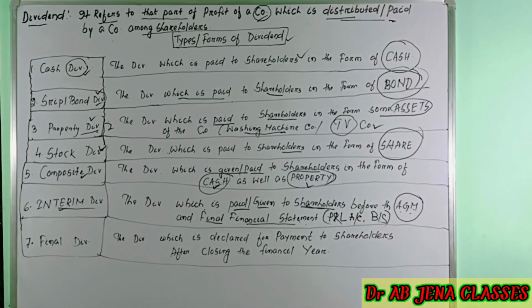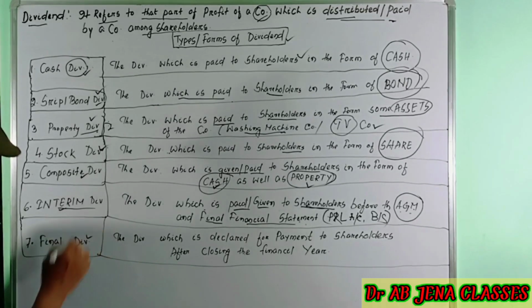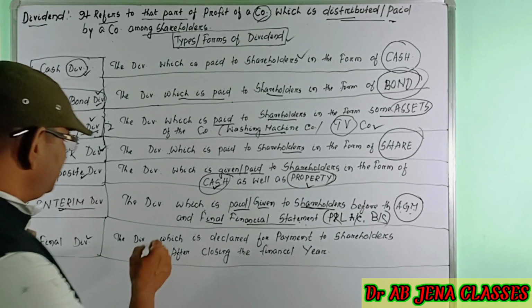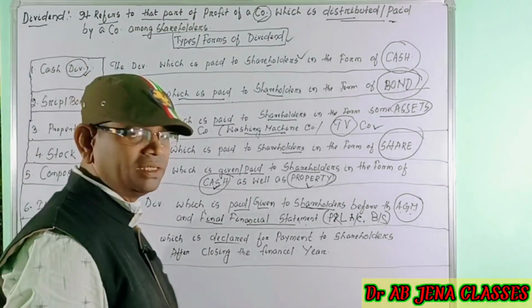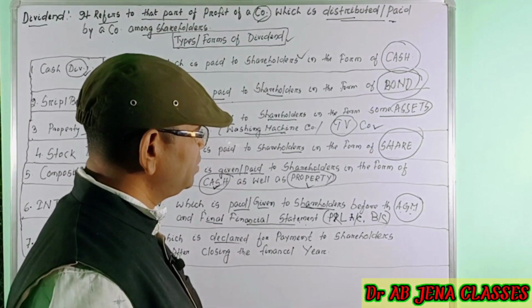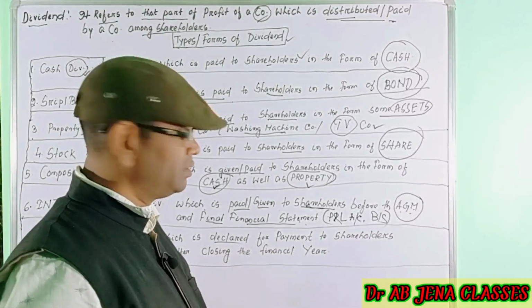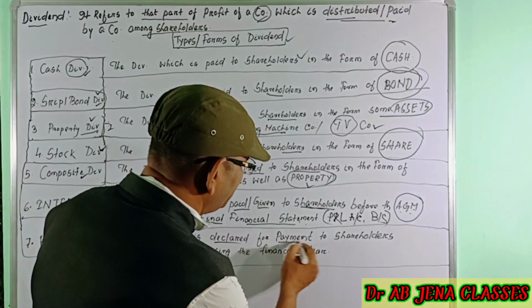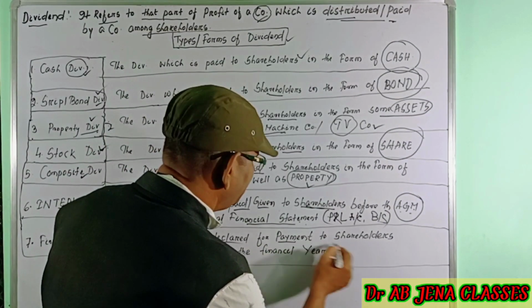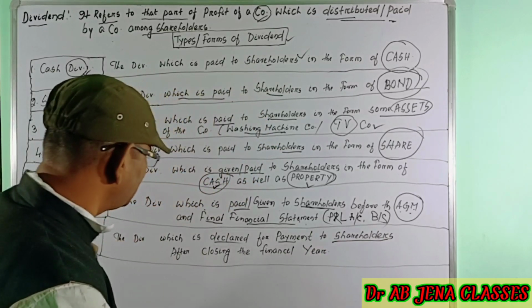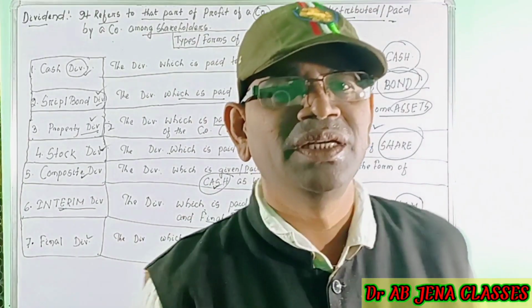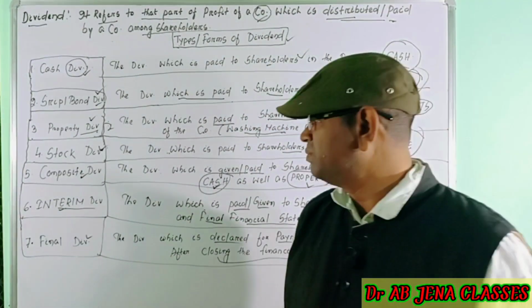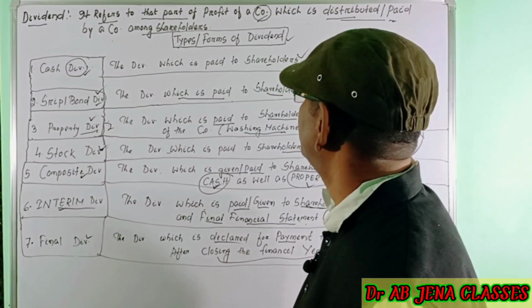Last but not the least, the final dividend. What is this? The dividend which is declared in the annual general meeting by the board of directors for the payment of dividend to the shareholders after closing the financial year. Dear friends, you know the financial year consists of 12 months. So these are the different forms of dividend.